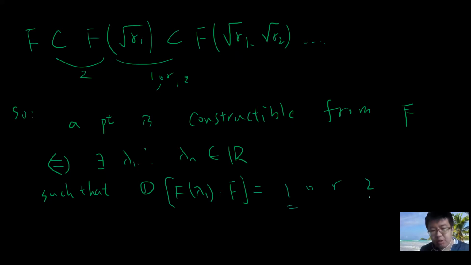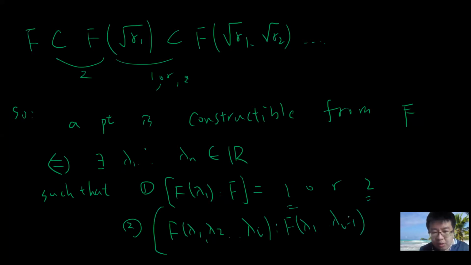If you only use the ruler, then it should be 1. If you use a circle, it may be 2. And the second is that F lambda 1 adjoin lambda 2, up to lambda i, compared to the previous one, up to lambda i minus 1, must also be 1 or 2. Okay, so now we have the criterion for constructible numbers.